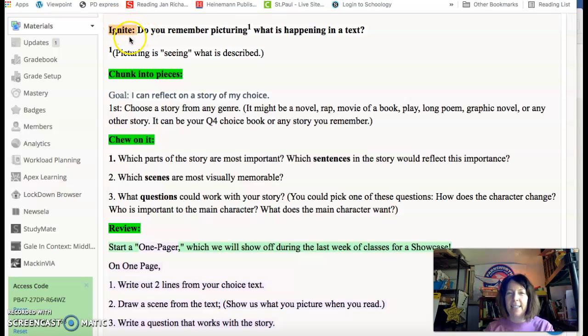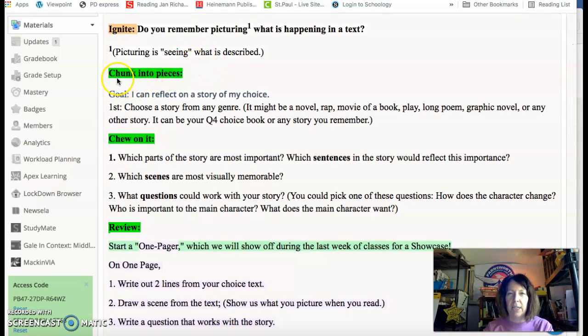One-Pager, Ignite. Do you remember picturing what is happening in a text? Picturing is seeing what is described. Chunk into pieces. Goal: I can reflect on a story of my choice.